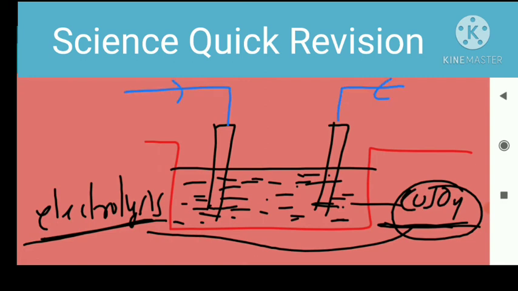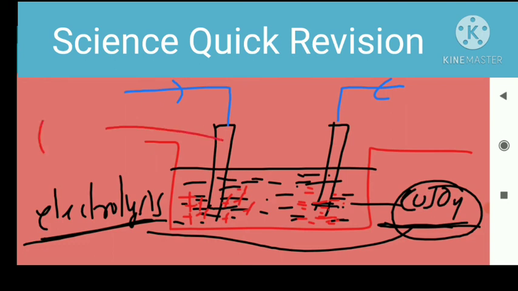When electricity passes through these solutions, the solution divides into ions, positive ions and negative ions. Positive ions are called cations and negative ions are called anions.